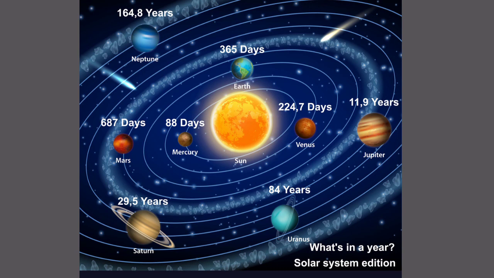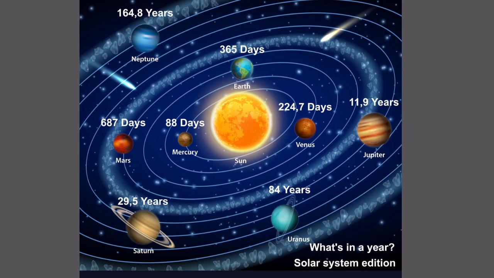Fifth, Jupiter, orbit 11 years and 11 months, spin 9 hours 55 minutes, moons 67 natural satellites. Sixth, Saturn, orbit 29 years and 5 months, spin 10 hours 40 minutes, and the natural satellites called moons are 62. 7.